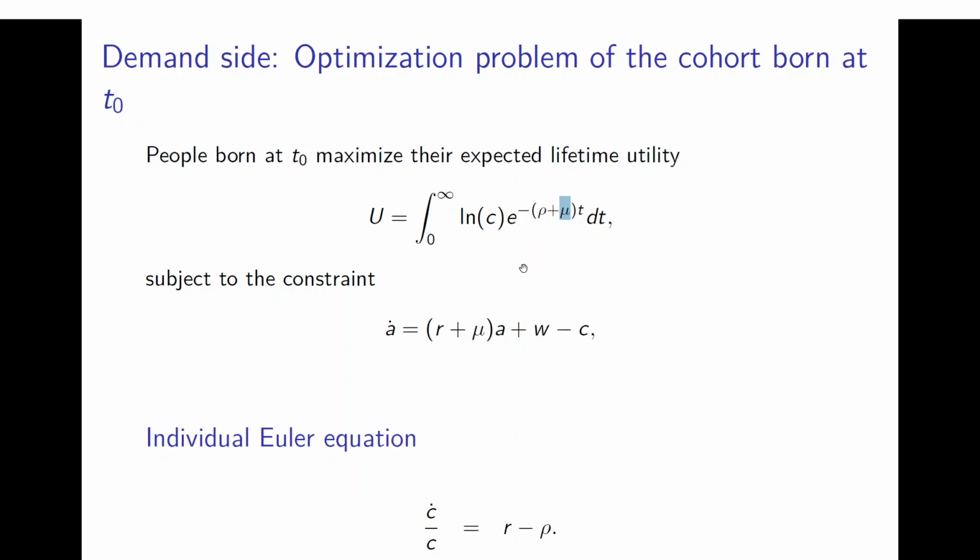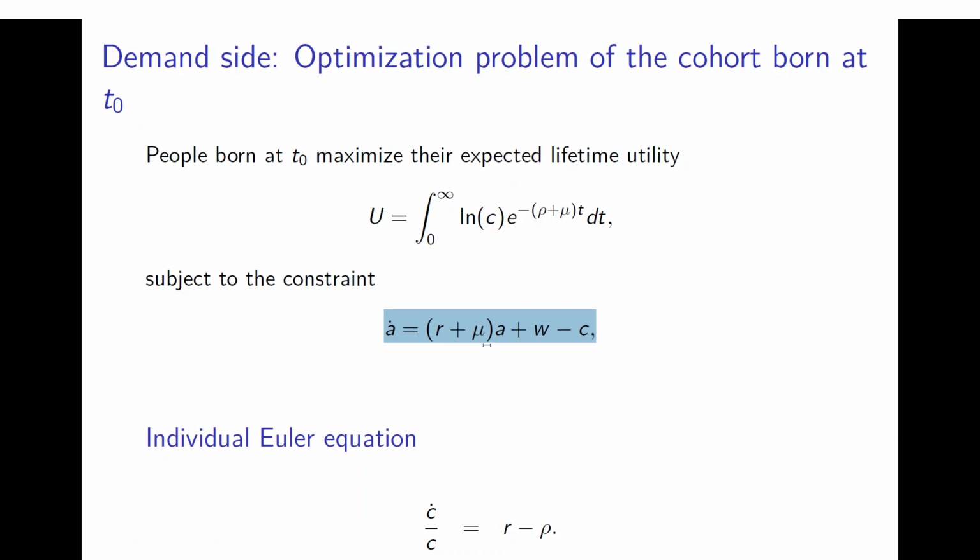And of course, the individual of this cohort also has a dynamic budget constraint, and that's the accumulation of assets over time, the change in assets, which is determined by the difference between income and consumption. So if that's positive, the person saves, and saving means that assets increase, so the time derivative would be positive. And income consists of wage income, W, and asset income, which is interest income, plus income due to the life insurance company. So we assume that households save in the form of annuities.